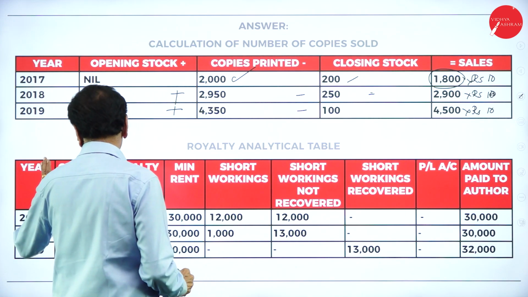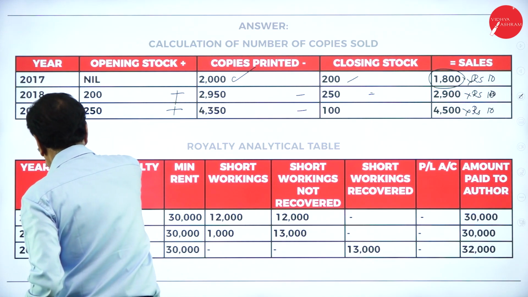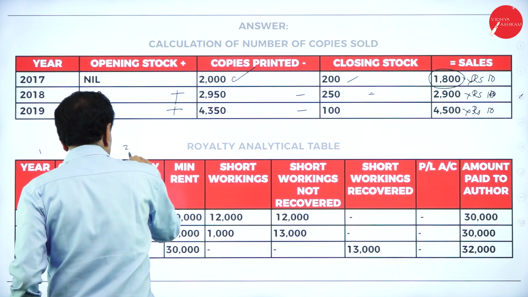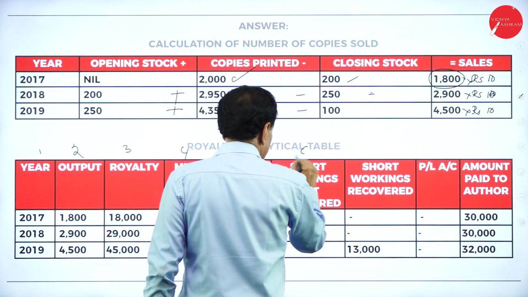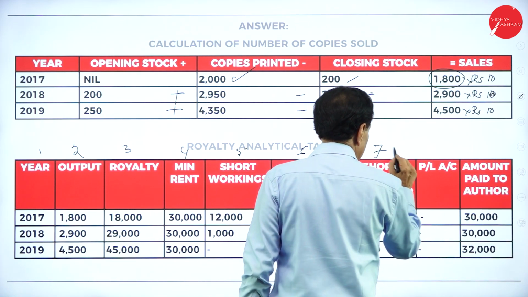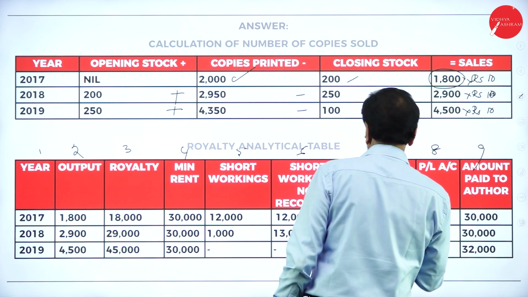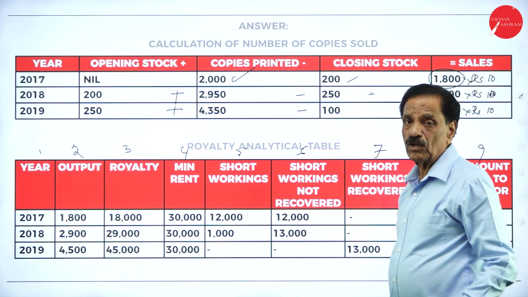First column 1, this is 2, this is 3, this is 4, this is 5, this is 6, this is 7, this is 8, this is 9. You remember that, 9 columns.